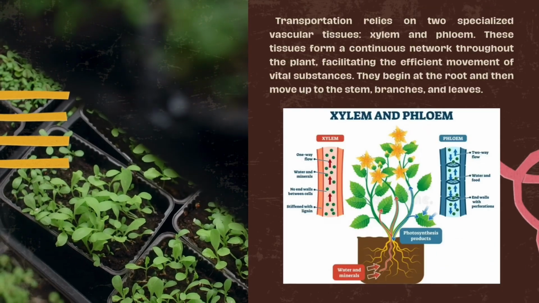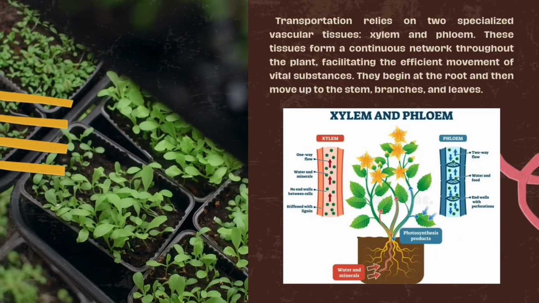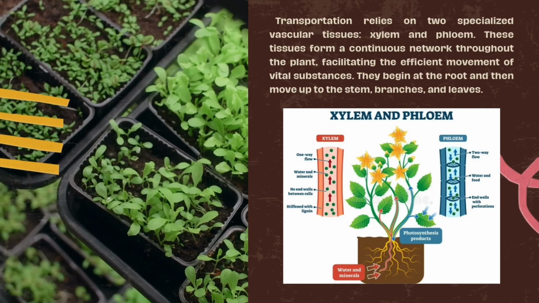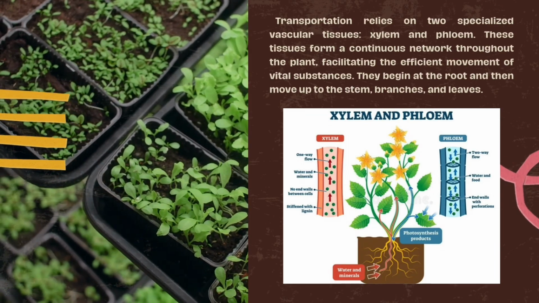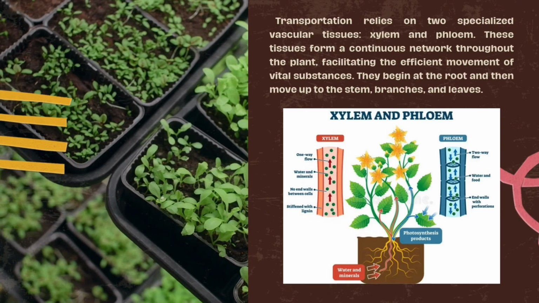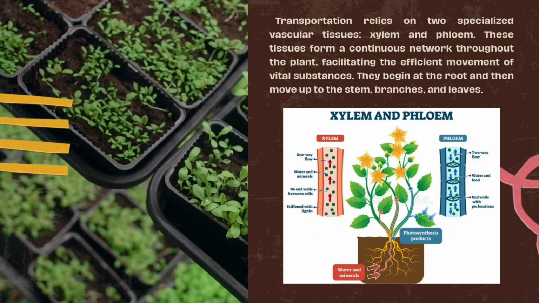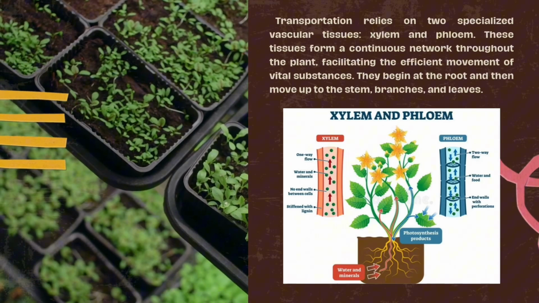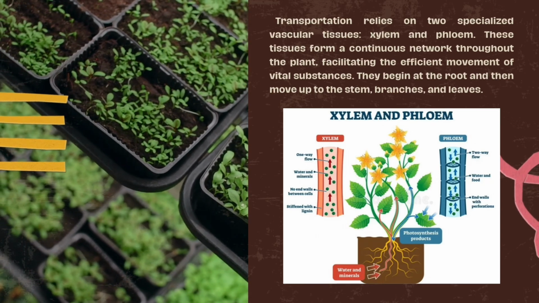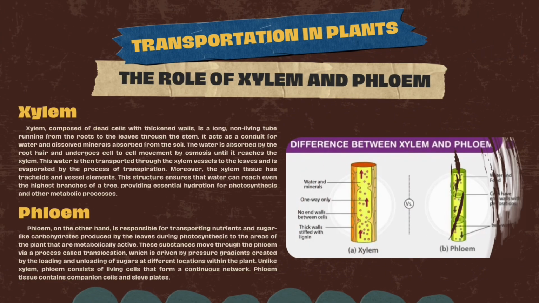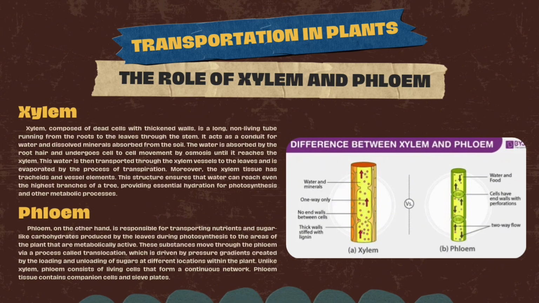Transportation relies on two specialized vascular tissues, the xylem and the phloem. These tissues form a continuous network throughout the plant, facilitating the efficient movement of vital substances. They begin at the root and then move up to the stem, branches, and leaves. What are the roles of xylem and phloem in transportation in plants?